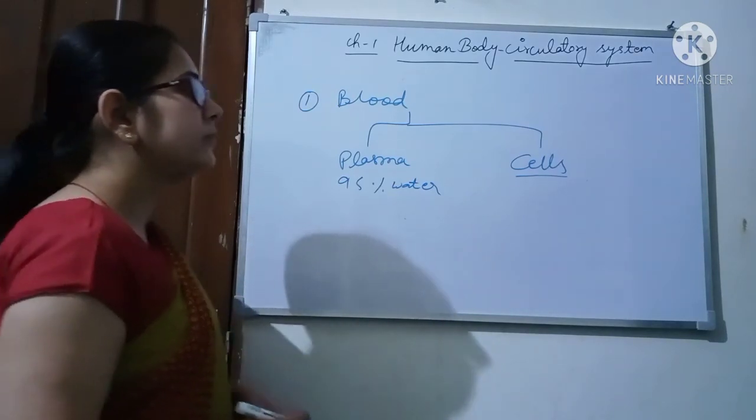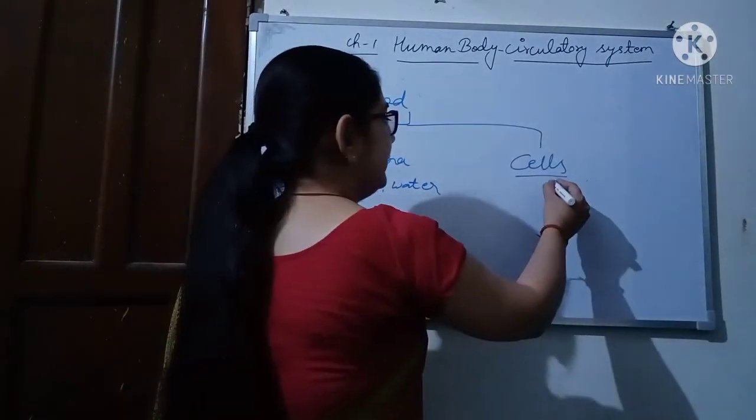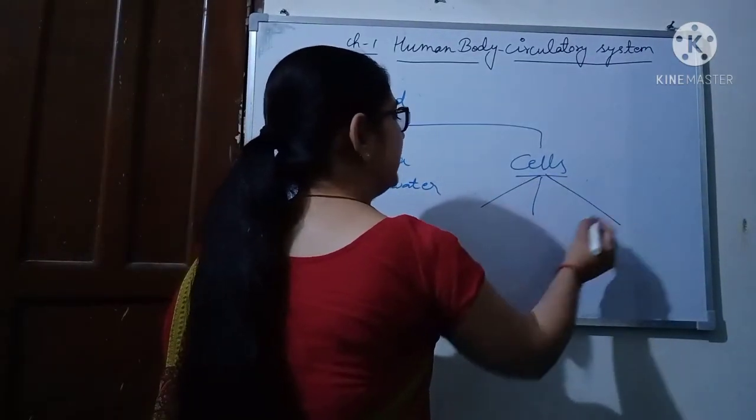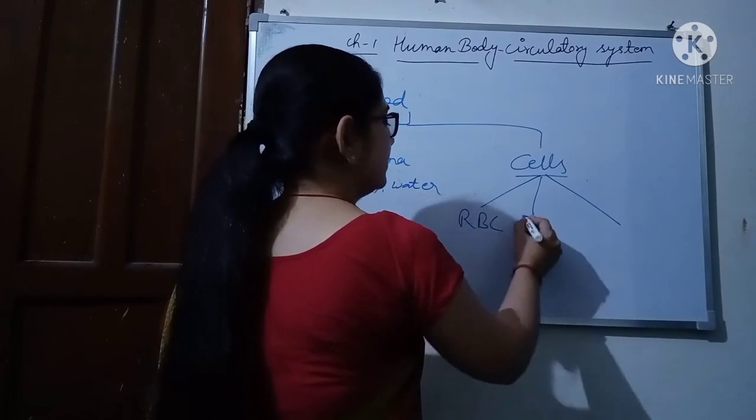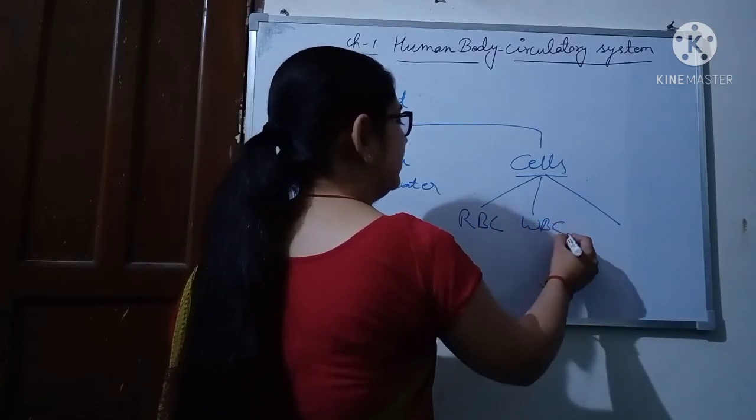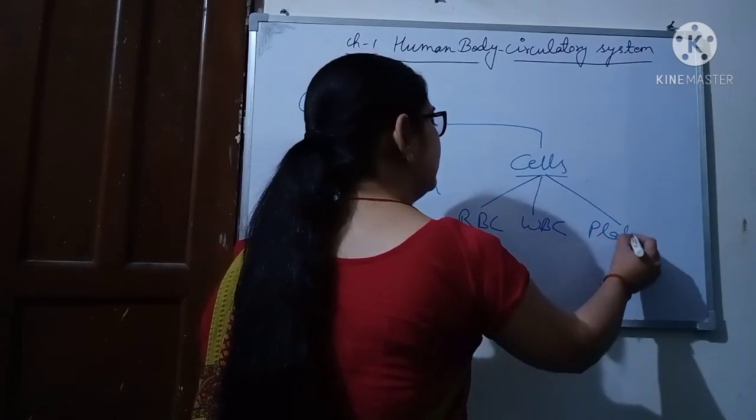Now the blood cells are of three types. It is the solid part of blood. The first is red blood cells, the second is white blood cells, and the third one is platelets.